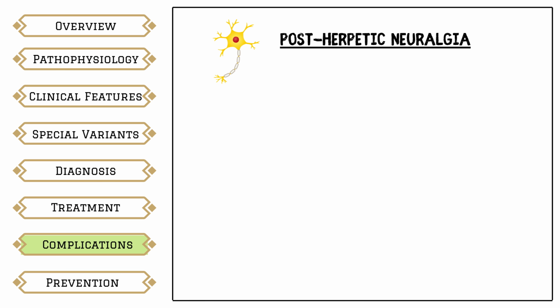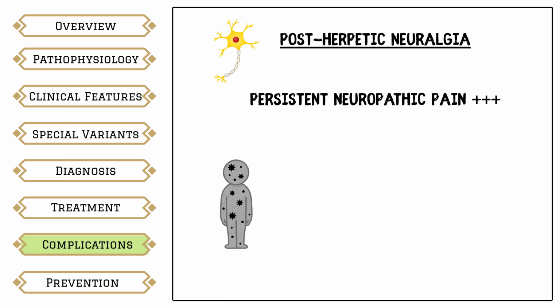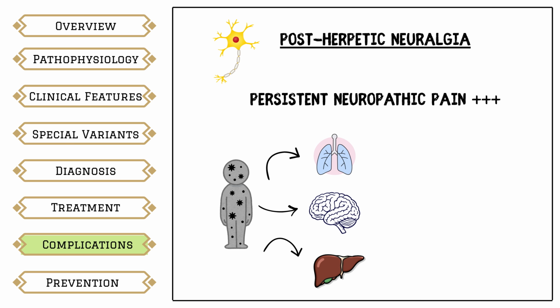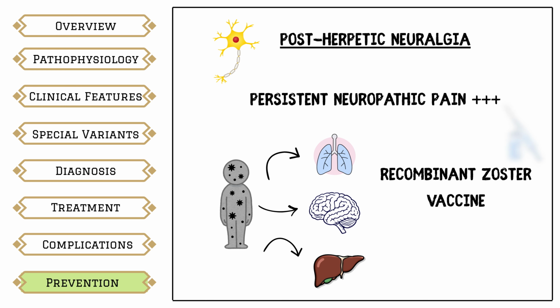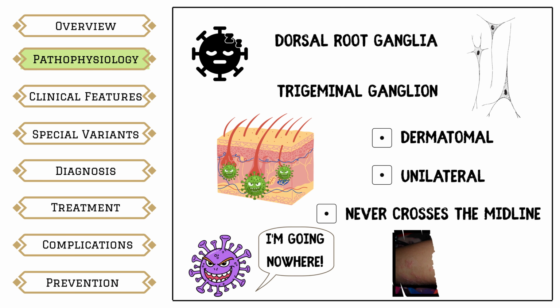The most common complication is post-herpetic neuralgia. This is persistent neuropathic pain that continues after the rash resolves. Risk increases with age and delayed antiviral therapy. Disseminated disease may occur in immunocompromised patients and can involve the lungs, liver, and brain. Prevention is critical. Recombinant zoster vaccine is recommended for adults over 50 years of age and is preferred due to higher efficacy. Here is the key takeaway.